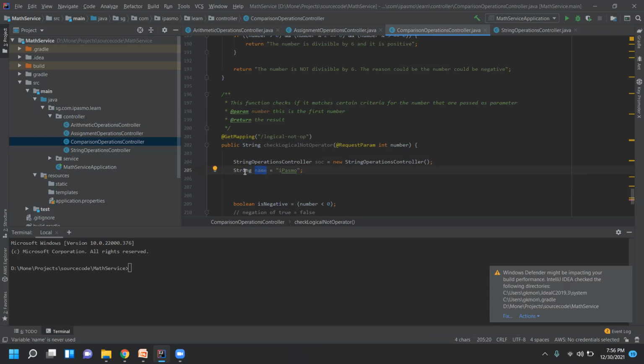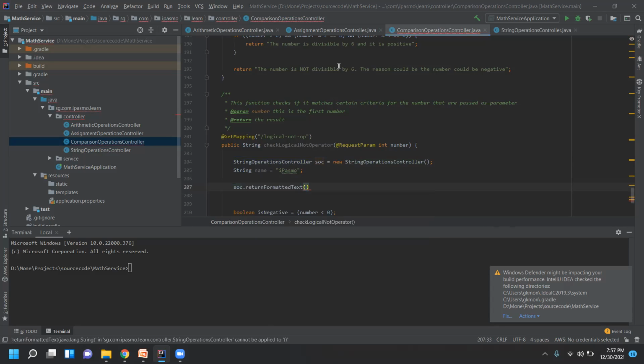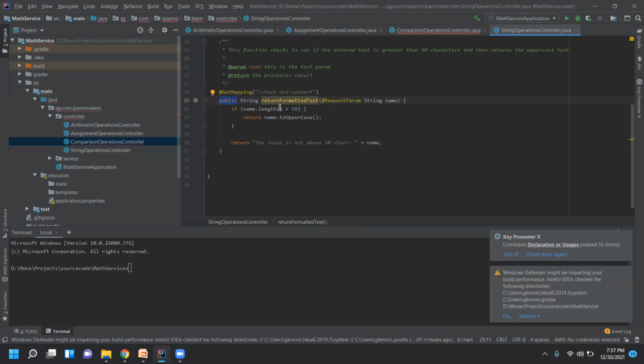If we want to see what functions are available inside this string operations controller, I just use SOC dot and you see whatever functions we have written. Isn't this a function or method that we have written in the controller? This function is declared as public. That's why you are able to access it in another class. If it is protected, you can still access it because it is in the same package.